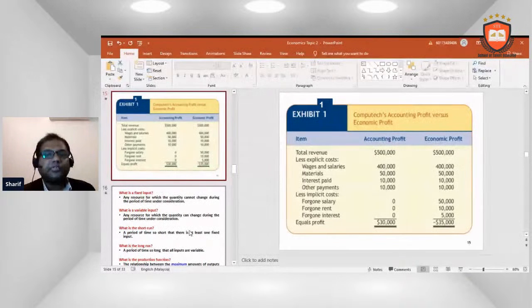Interest paid is $10,000 and economic profit will be $10,000. Other payments will be $10,000 and $10,000. So less implicit cost, foregone salary, rent, and interest, accounting profit will be $30,000 and economic profit will be, as they have salary $50,000, rent $10,000, interest $5,000, it will be $35,000.